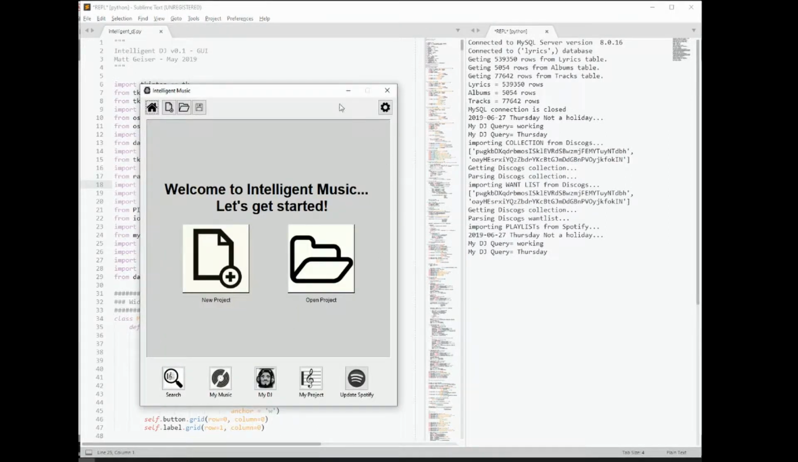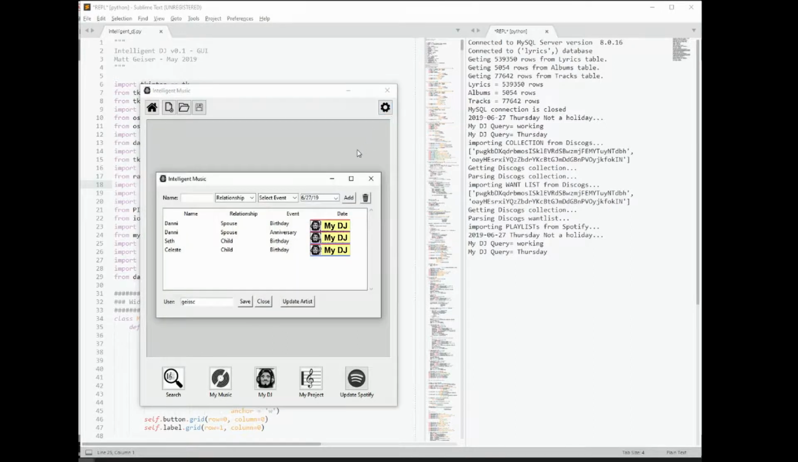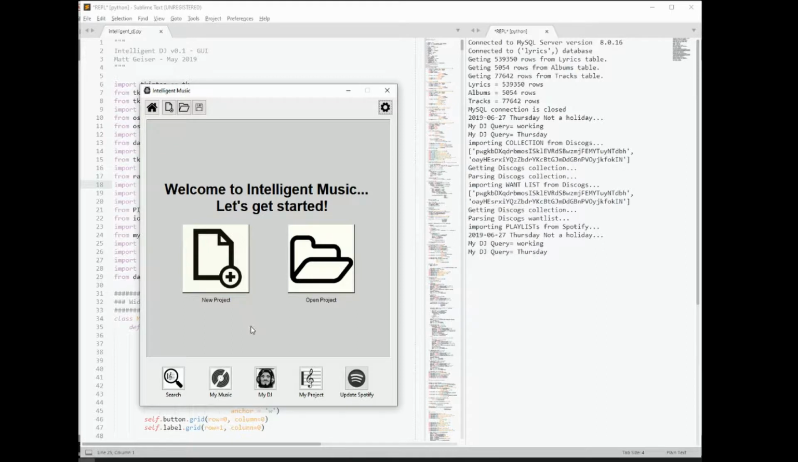So this is the home screen of the Intelligent Music app. You've got the typical navigation buttons for new projects and opening projects. One of the things I'll mention on this screen is there is a settings area that you want to set up, where you enter in people that are close to you and their events and things that might be important. This is one of the things that helps the intelligent DJ decide what to recommend for you based on the date and based on events.